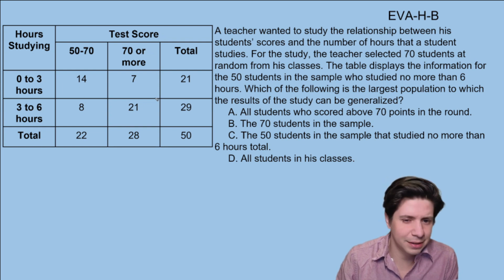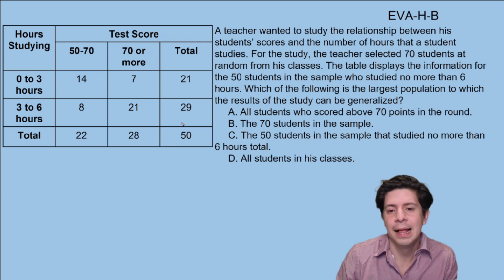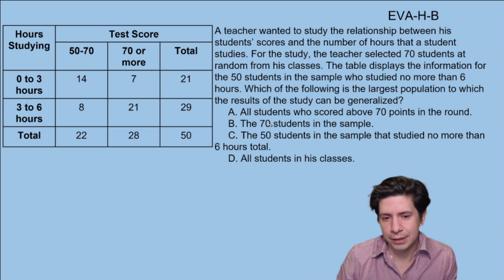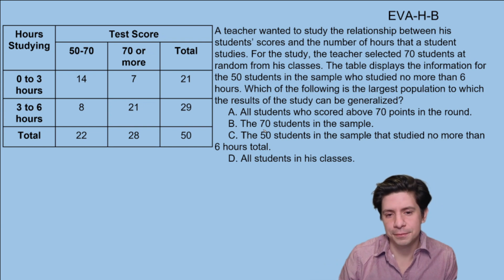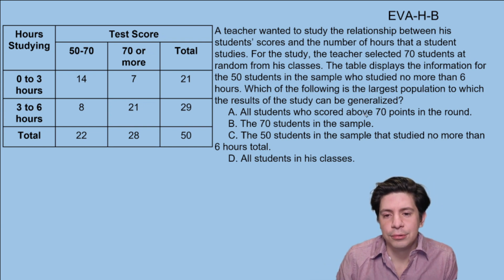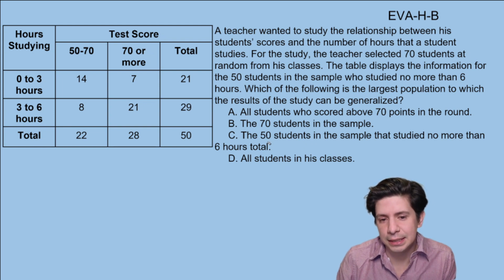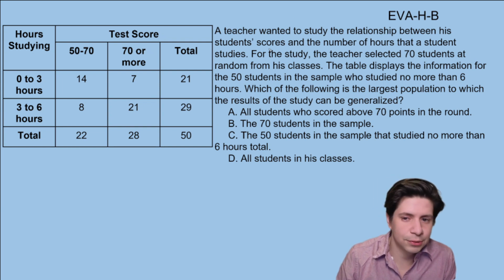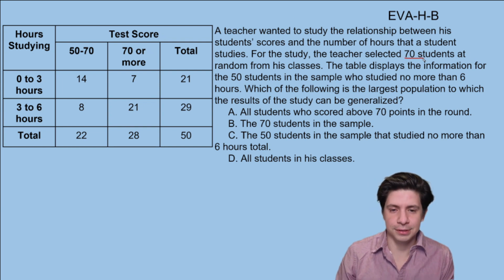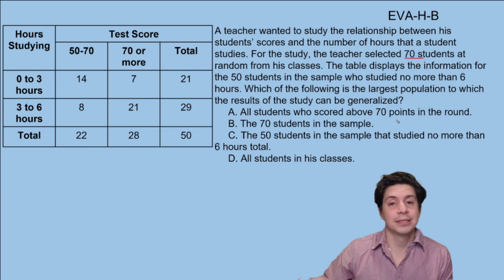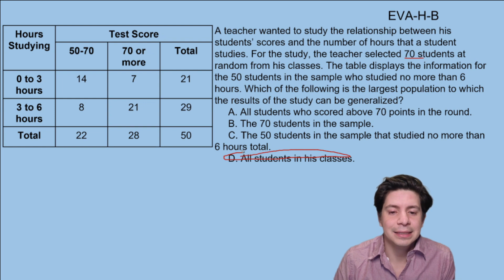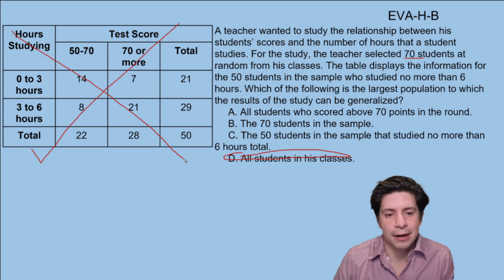So we see this chart, right? It gives us interesting information, the 50 students. And the temptation is to go with something like, well, B is not it, right? Because if it's just the students in the sample, that's not very helpful. And it's not about who scored above 70 points in the round, right? But the temptation is C, the 50 students in the sample that studied no more, because that's what we see here. But that's not his whole sample. His whole sample was 70 students at random. So because it's just 70 students at random from his classes, it's going to be all students in his classes. This is just like a red herring. We don't need this. It doesn't matter.